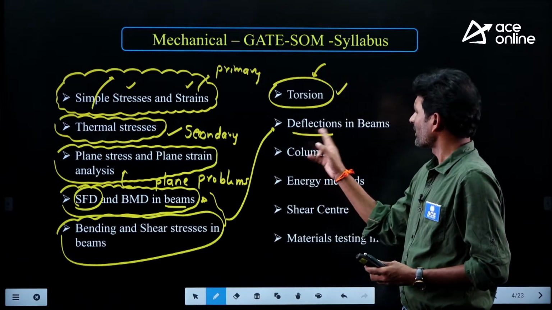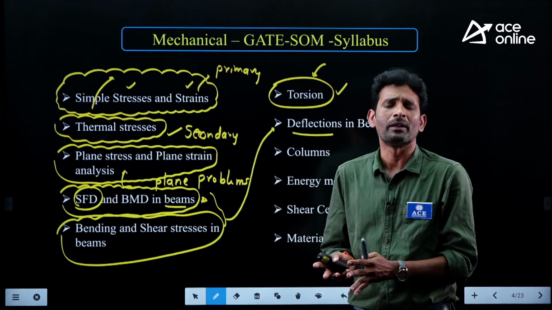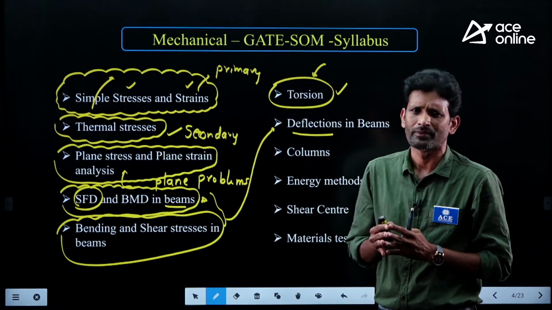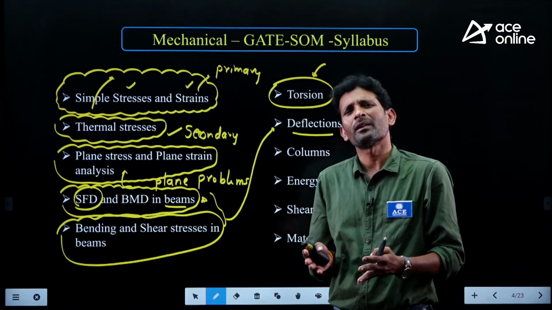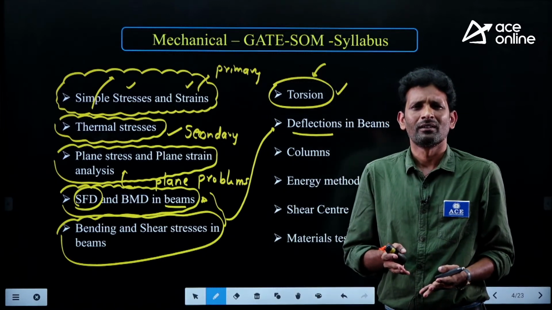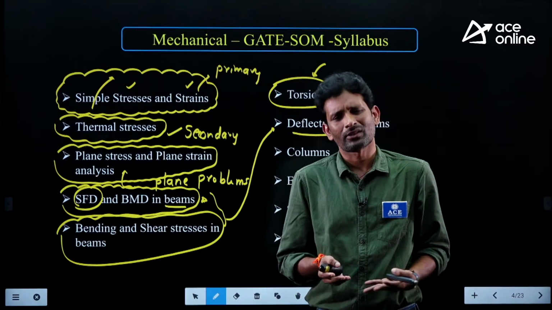In this particular topic, our objective is finding the maximum slope and the maximum deflection for various beams under different loading conditions. Why do we need to determine the slopes and deflections? Sometimes our designed member may satisfy the strength criteria, but unfortunately it fails because of the stiffness criteria.